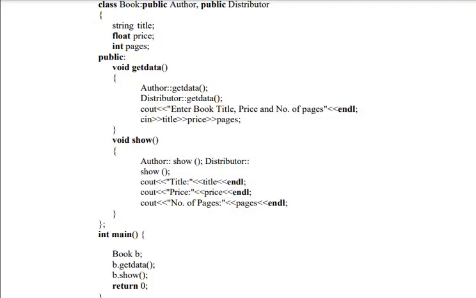So look at the function calls. In the main program, an object is created for book. Book is the final derived class, and b dot get data and b dot show.